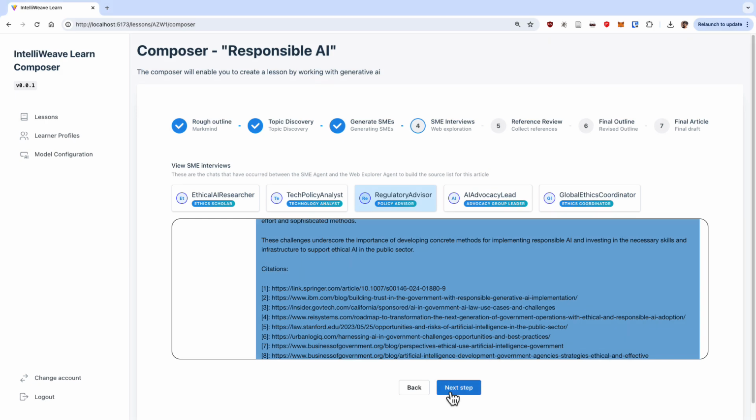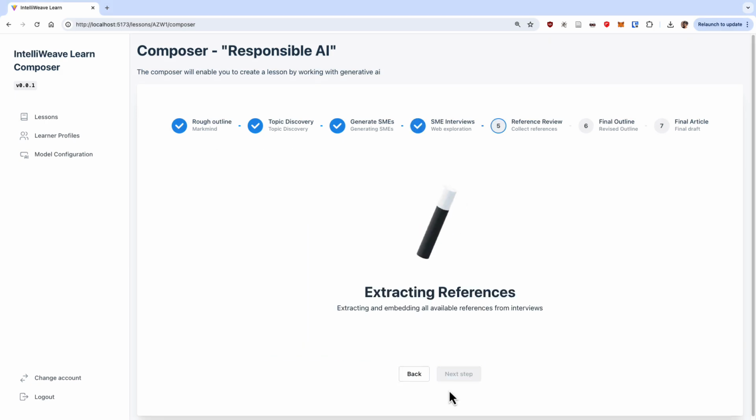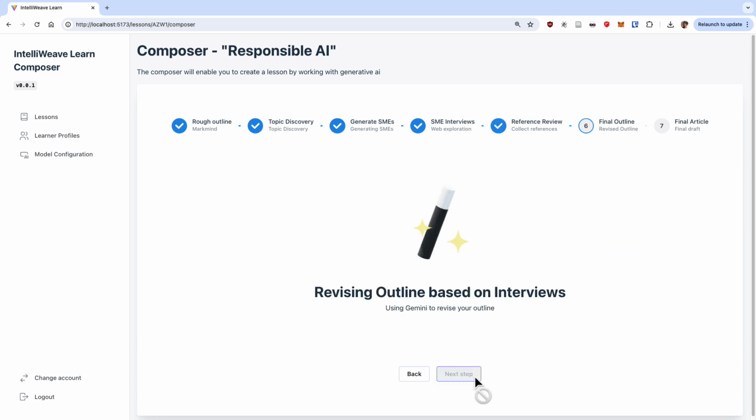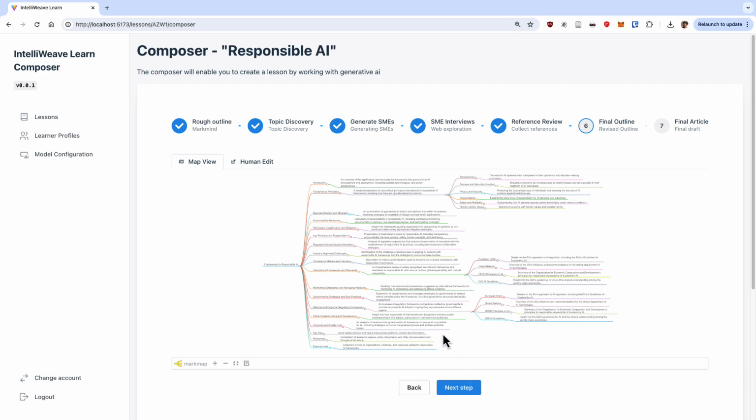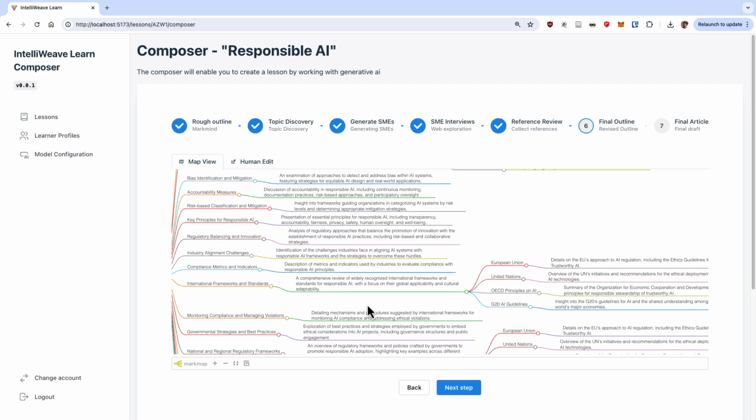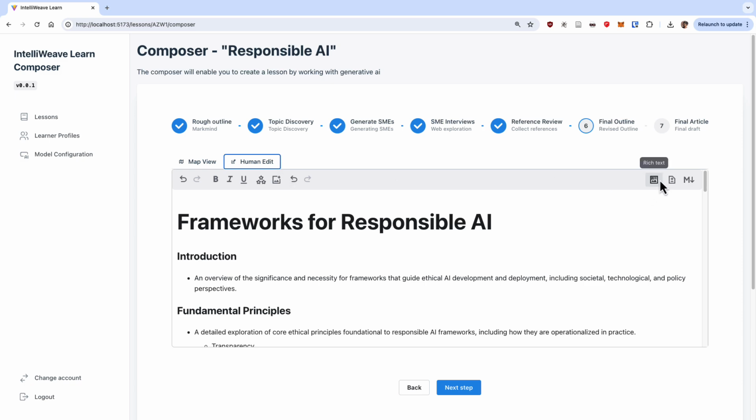In the next step, based on those interviews, we have a final list of references that are compiled. The user can choose to delete sources that they feel are untrustworthy to ensure that nothing from that source makes it into the lesson. For instance, I delete UX Matters. Based on all of this, the app then uses Gemini to revise our rough outline and expands it. You can see that each section now has a robust flow and incorporates multiple perspectives. The user can also compare this versus the original outline and edit.